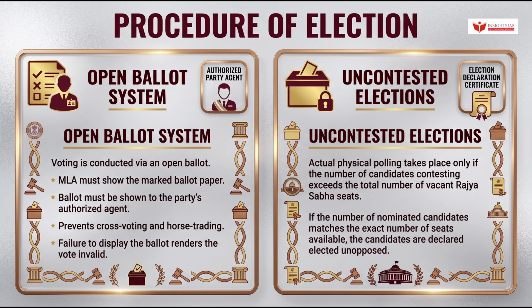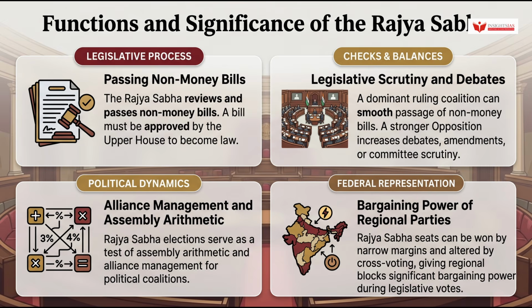Finally, on uncontested elections, actual physical polling takes place only if the number of candidates contesting exceeds the total number of vacant seats. If the number of nominated candidates matches the exact number of seats available, those candidates are declared elected unopposed and polling is skipped entirely. Now let us look at the functions and significance of the Rajya Sabha.